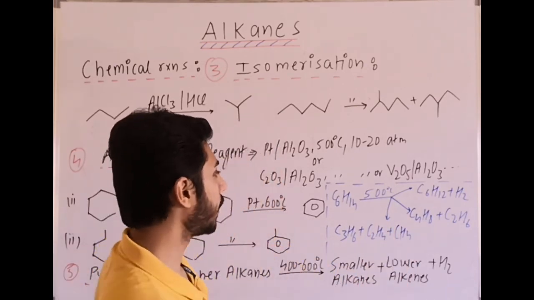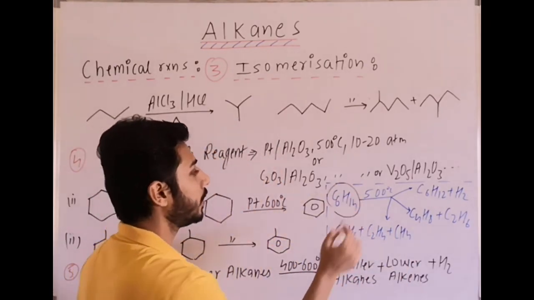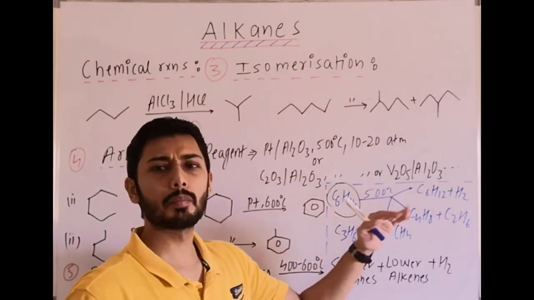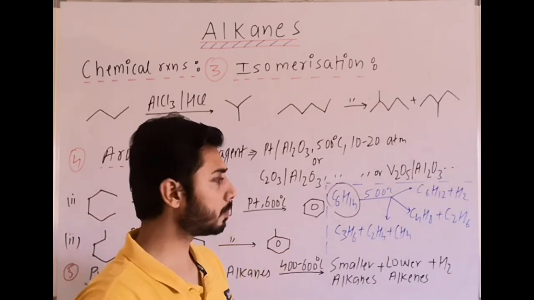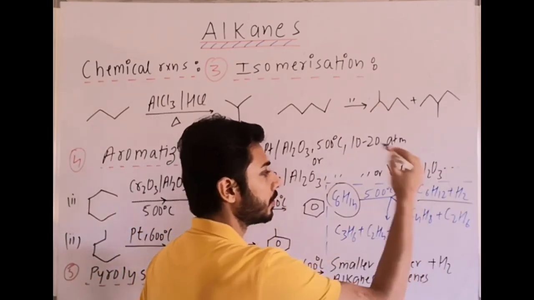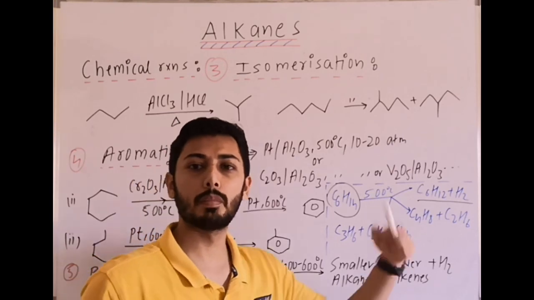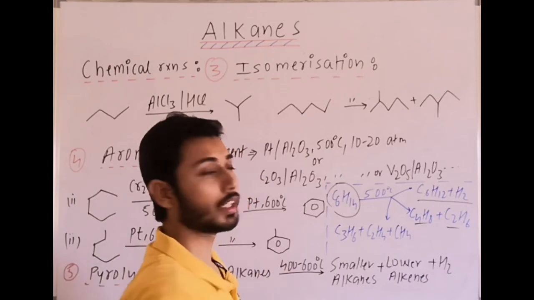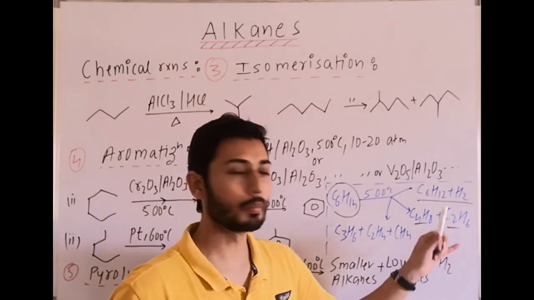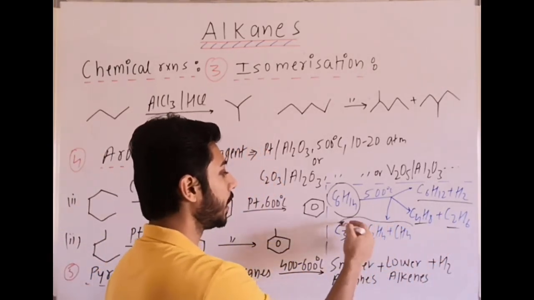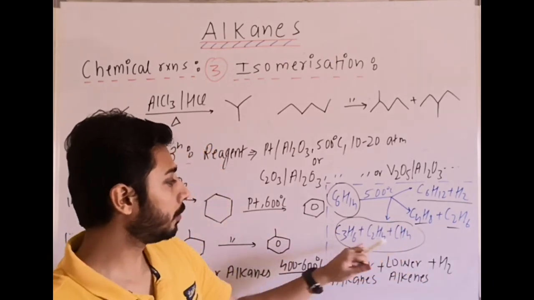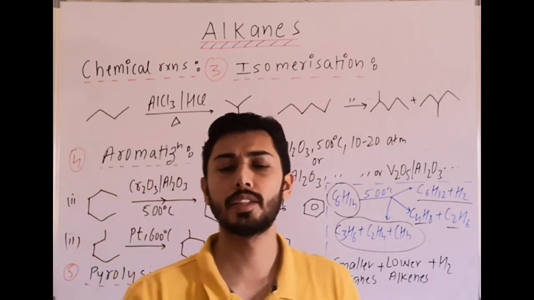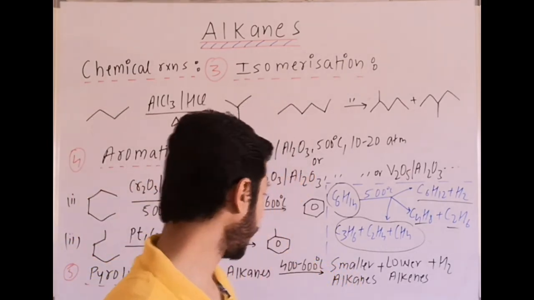Example here I am writing it like here, it is C6H14, that is hexane. On heating it at this temperature we get multiple possibilities. One such possibility is cyclohexane, C6H12 plus H2. Other possibility is we can get C4H8 and C2H6, ethane plus butene formed. Other possibility is we get methane, we get ethene, we get propene. So these are the possibilities given in NCERT, so you can revise those particular examples.